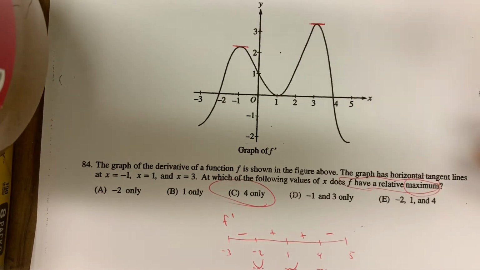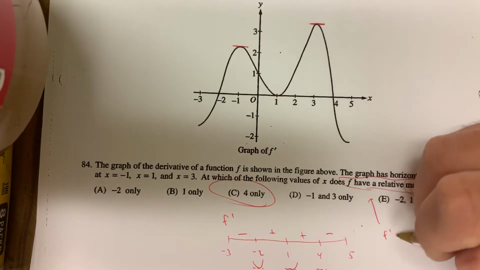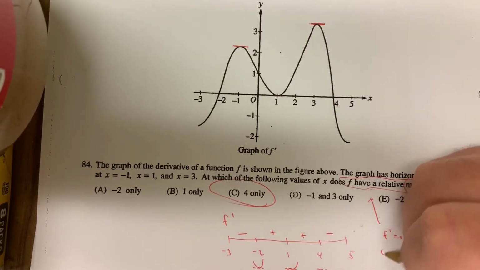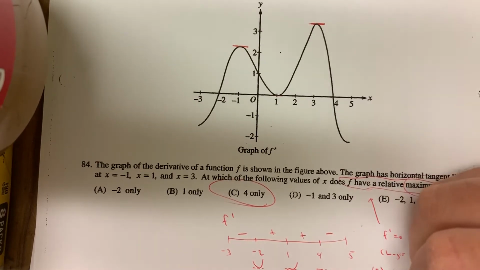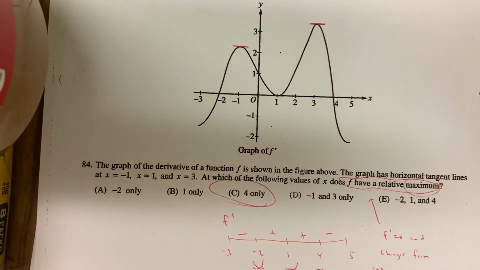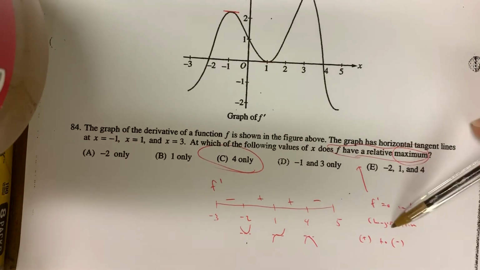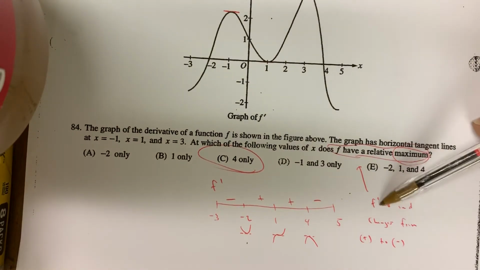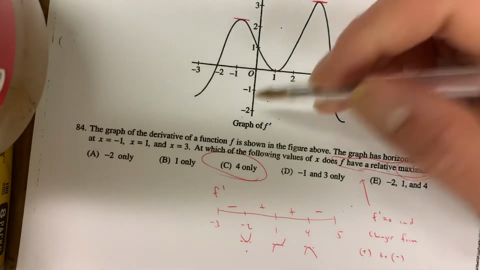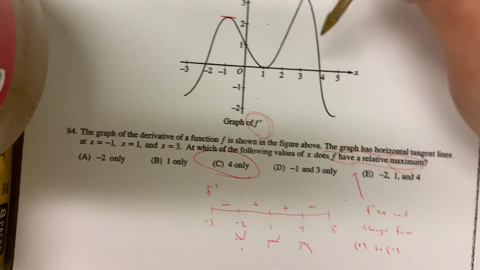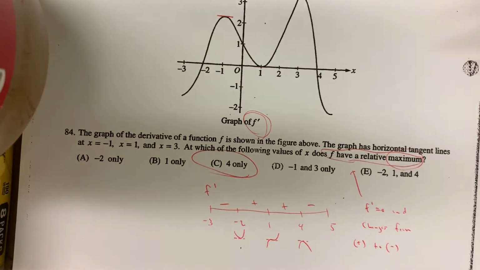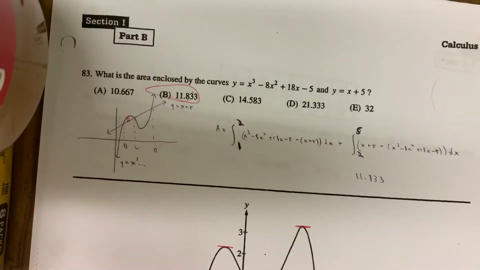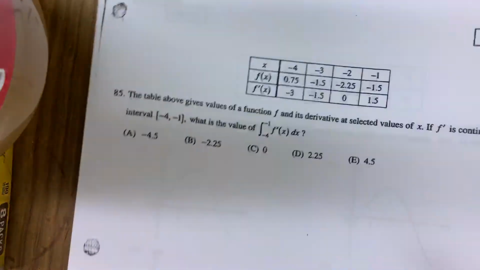F has a relative maximum when f prime equals 0 and changes from positive to negative. We should know about that. You got to know about those justifications. Part 2 problems coming tomorrow. That means f prime equals 0 and changes from positive to negative. Here's f prime. Function always represents y values. So the y values equal 0 right here, and the y values change from positive to negative. So you could do the problem without even drawing the line, but the line doesn't really take too much time to do. It's really not too terrible to do.